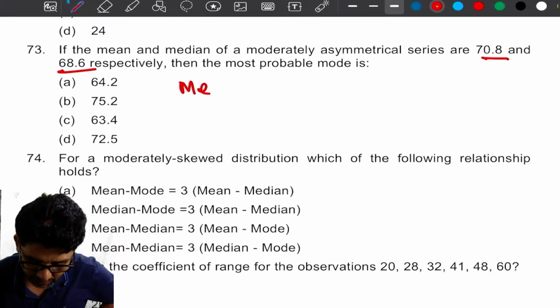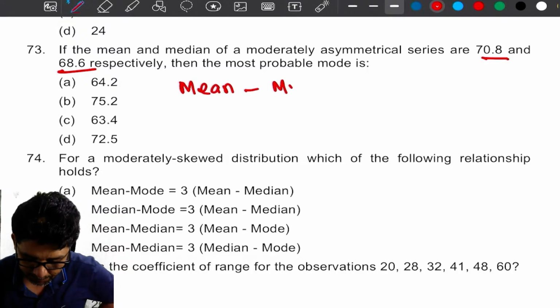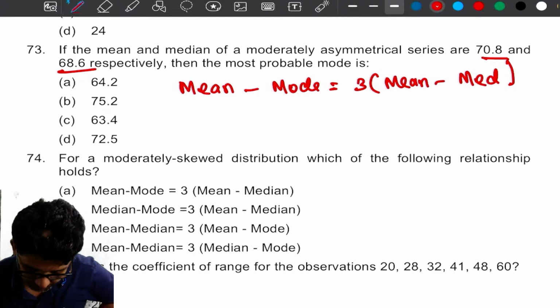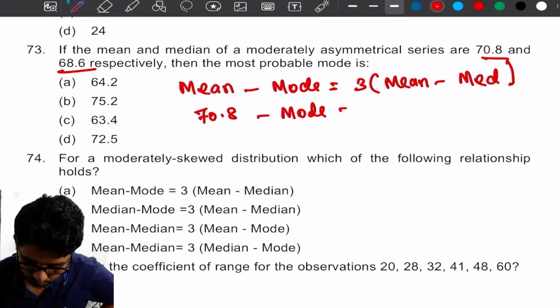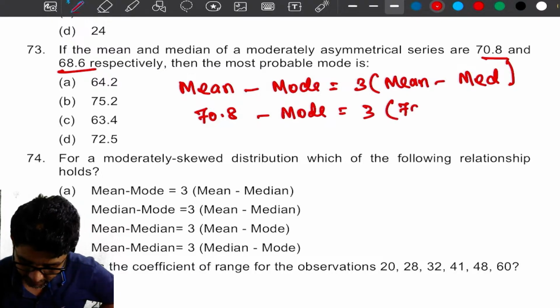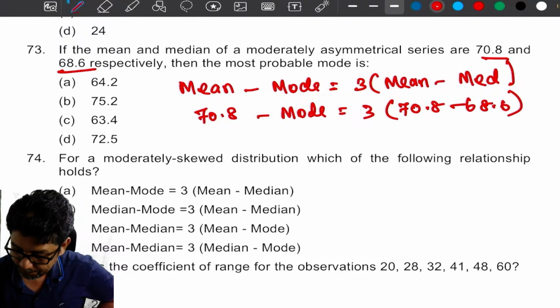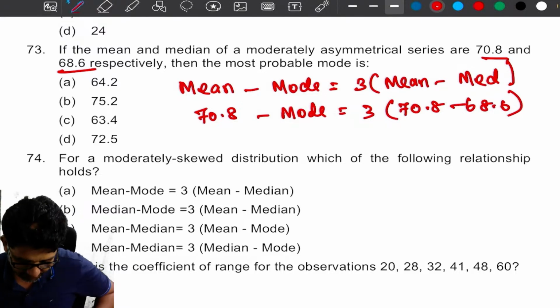If mean and median of a moderately asymmetrical series are 70.8 and 68.6, the most probable mode value is? Mean minus mode is equal to 3 times mean minus median. So 70.8 minus mode is equal to 3 times 70.8 minus 68.6. Can you please get the answer? It is 64.2.